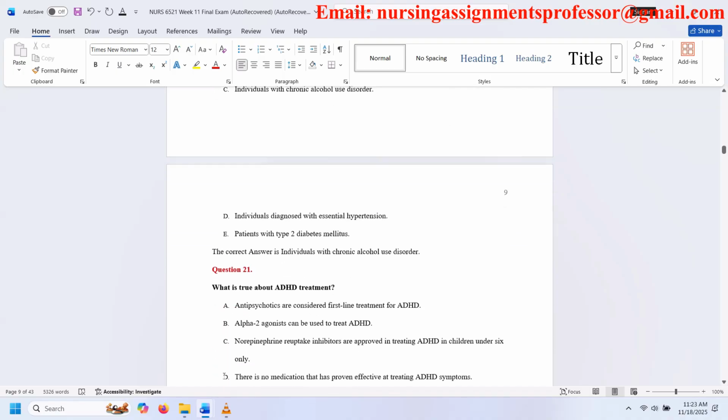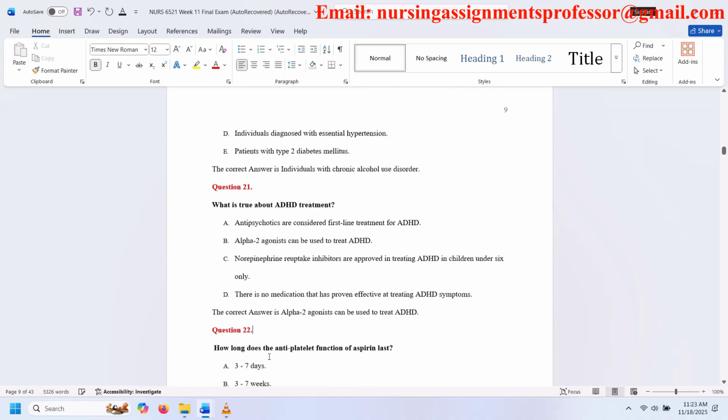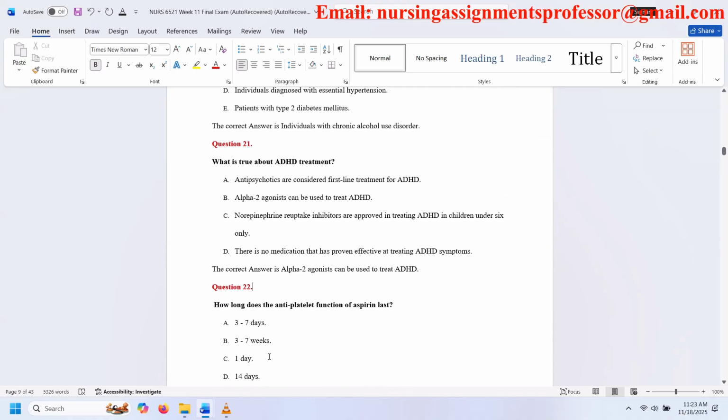Question 21. What is true about ADHD treatment? A. Antipsychotics are considered first-line treatment for ADHD. B. Alpha-2 agonists can be used to treat ADHD. C. Norepinephrine reuptake inhibitors are approved in treating ADHD in children under 6 only. D. There is no medication that has proven effective at treating ADHD symptoms. The correct answer is alpha-2 agonists can be used to treat ADHD.